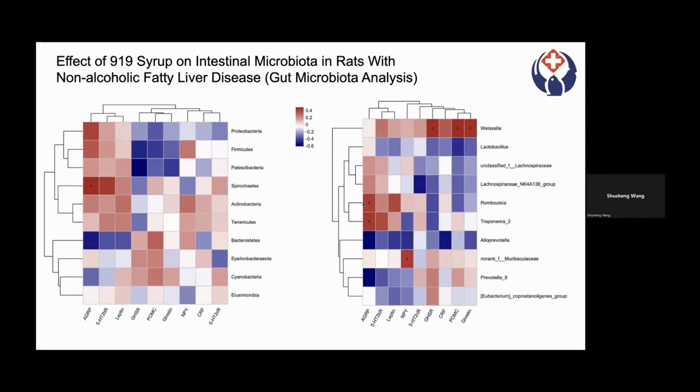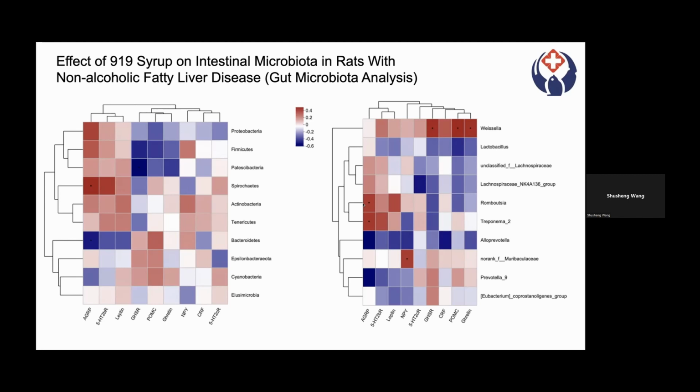The right picture shows the correlation between dominant intestinal strains at the genus level and the molecules in the Ghrelin pathway in the stomach. Viscera had a significant positive correlation with GHSR, POMC, and Ghrelin.